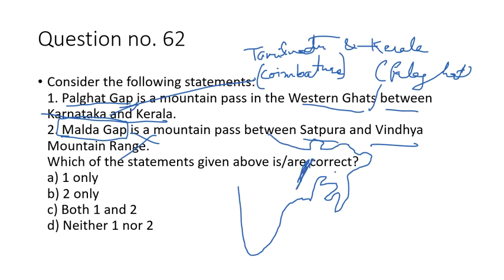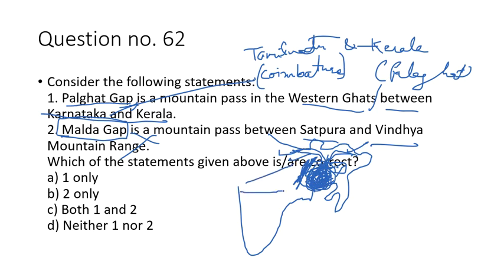Something like these are the Rajmahal Hills here, and this region is called the Malda Gap, between the Rajmahal Hills and the Meghalaya plateau. Malda Gap was filled by the sediments brought by the Brahmaputra and Ganga rivers during the Pleistocene and post-Pleistocene time. So this is the Garo-Rajmahal Gap, as it is called.